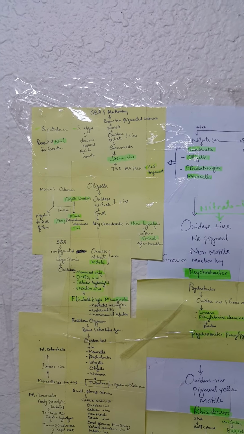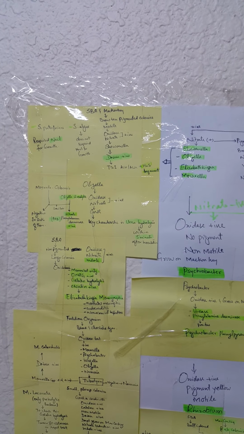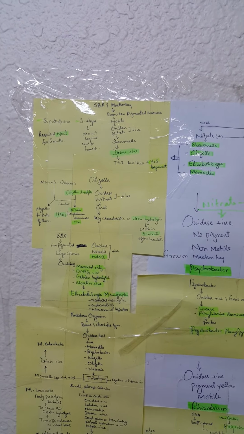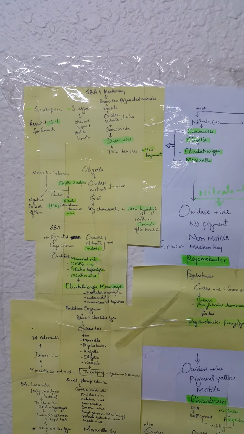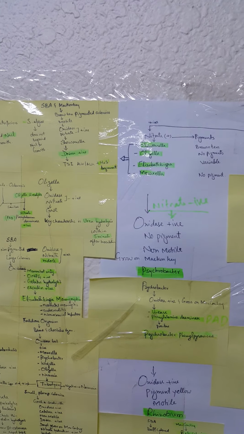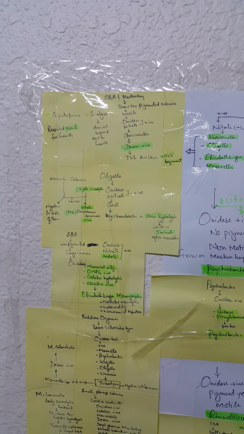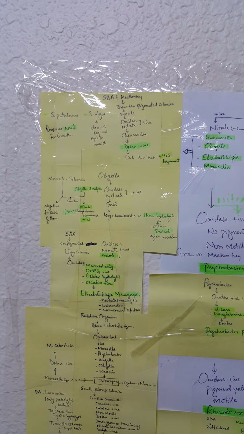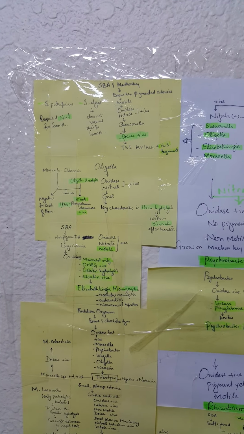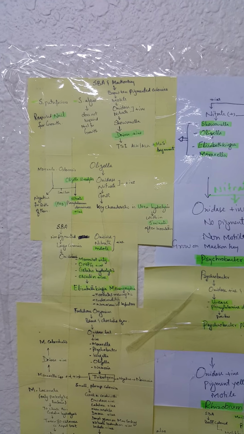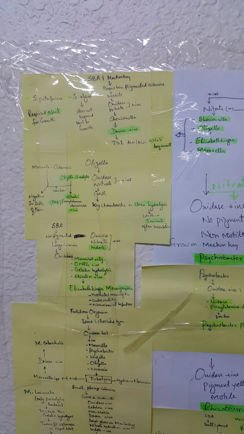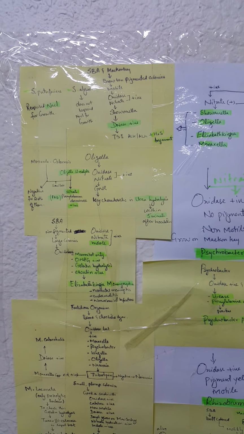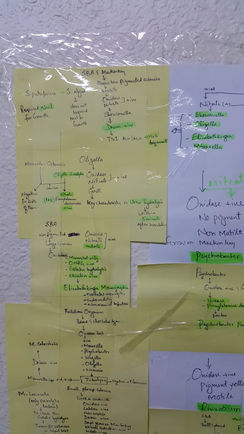The other one, Oligella, is also oxidase and nitrate positive, a gram negative rod. The key characteristic of this organism is urea hydrolysis within 5 minutes. The organism is non-pigmented. So this organism is often confused with Moraxella osloensis, but Oligella urethralis is positive for nitrate reduction and PAD, while Moraxella osloensis is negative for both of these tests.